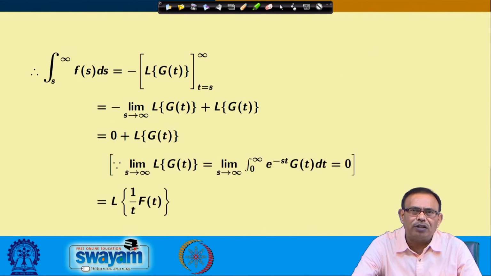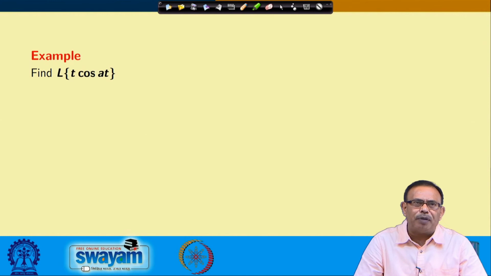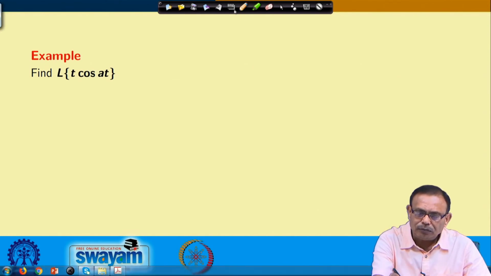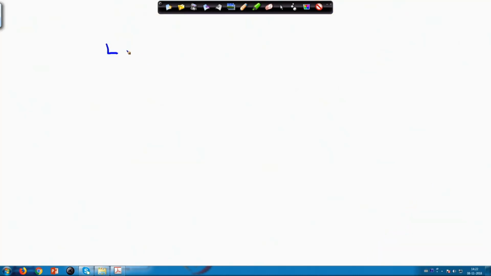Now, let us do certain examples on these properties and theorems, whatever we have done just now. The first one is, say, the Laplace transform of t into cos at. Here we have to find the Laplace transform of t into cos at. If I use this theorem, this equals minus d/ds of the Laplace transform of cos at.